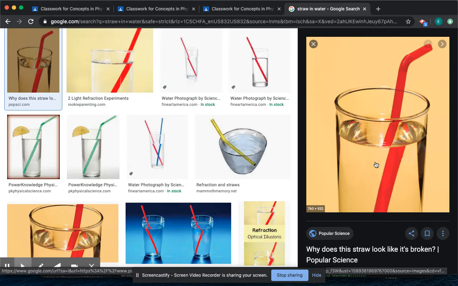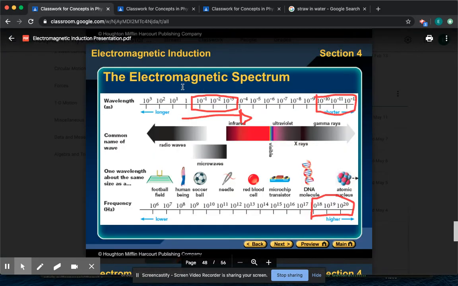The reason for that is because the speed of light is not the same in air and in water. Once you start to go to different mediums, it changes things. So the speed of light is not the same in water as it is in air, as it is in a vacuum. It changes because it has to travel through stuff. That's what I wanted to highlight.